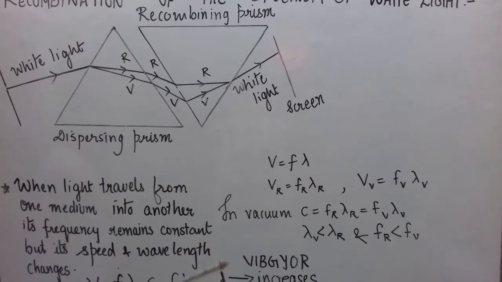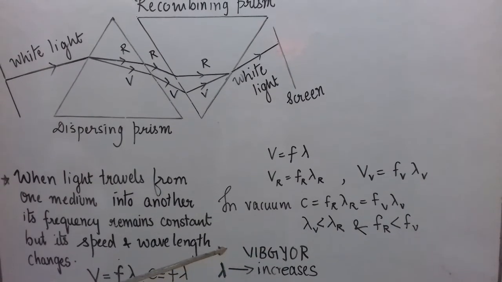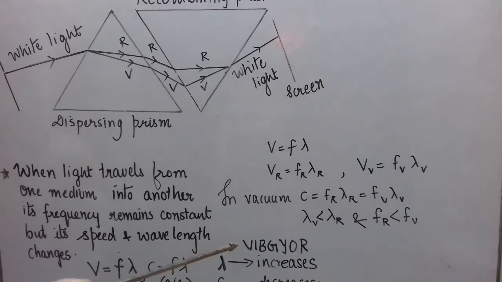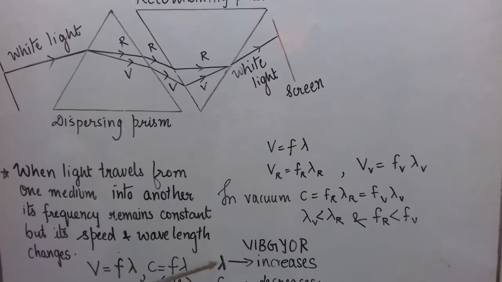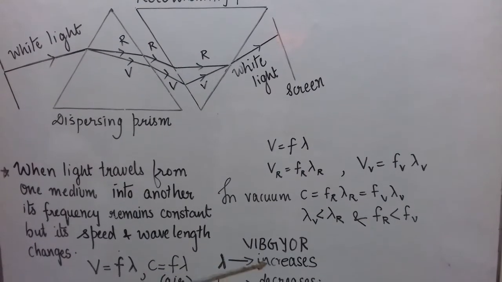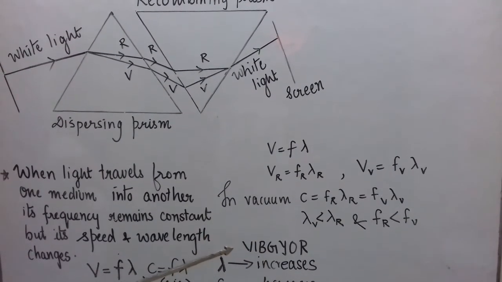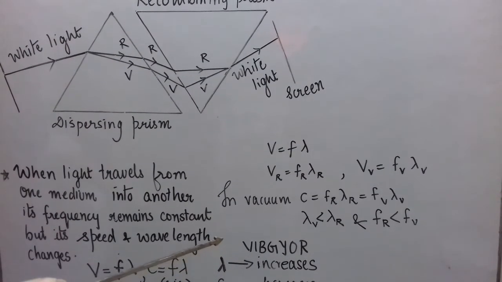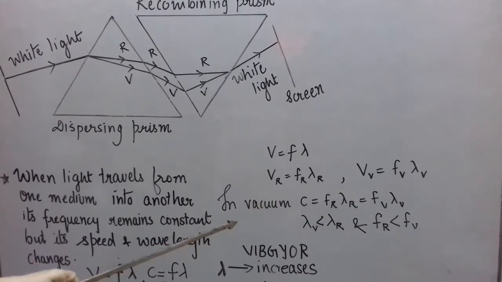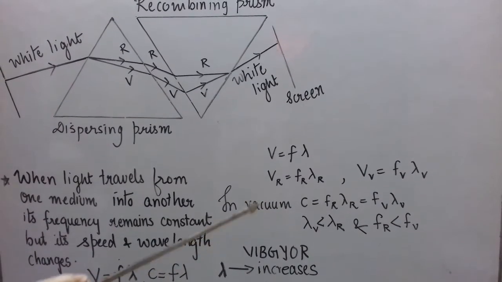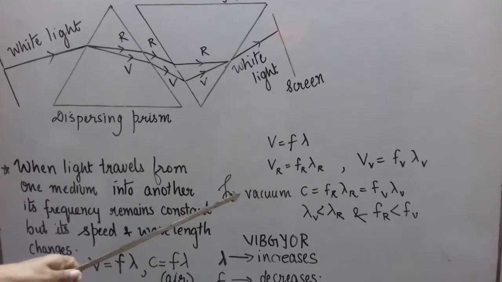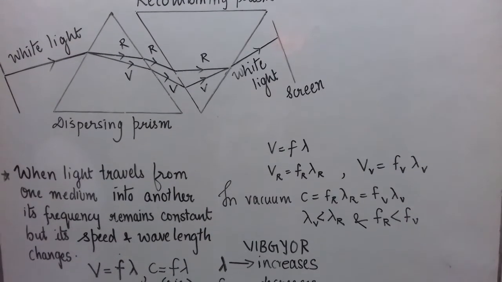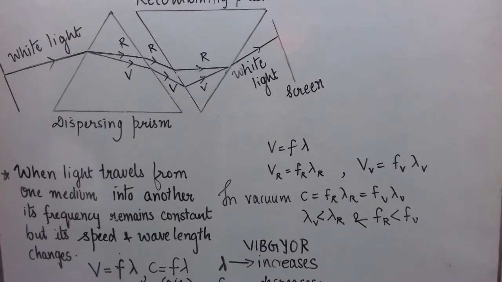Just remember this: VIBGYOR. VIBGYOR is the acronym to remember the sequence of colors in the spectrum. As we move from violet towards the red side, lambda increases. It means red color has the longest wavelength and violet has the smallest wavelength. So the smallest wavelength is possessed by violet. And if this product is constant, and red color has the longest wavelength, obviously it has the minimum frequency. So we can say for a given color, frequency and wavelength are inversely proportional.